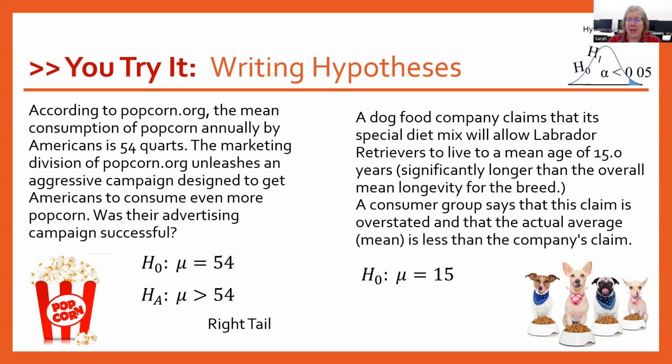All right, a dog food company claims that its special diet mix will allow labs to live a mean age of 15 years, significantly longer than the overall mean longevity for that breed. A consumer group says that the claim is overstated and that the actual average or mean is less than the company's claim. So our null is that mu is equal to 15, and our alternative is that the population mean mu is less than 15, and less than means we have a left tail test.